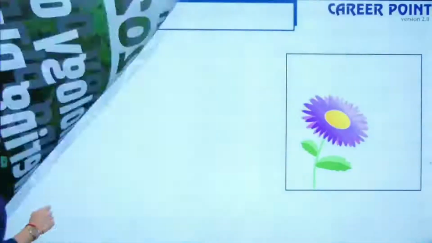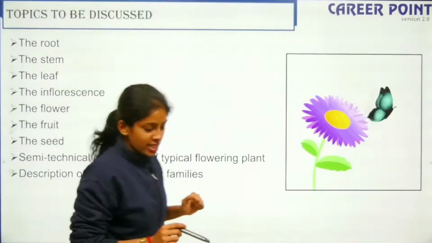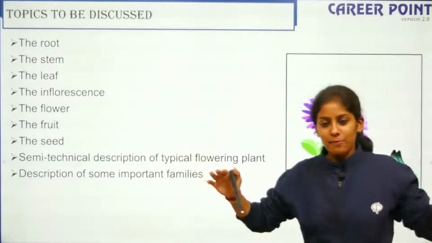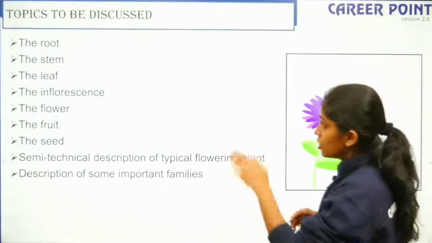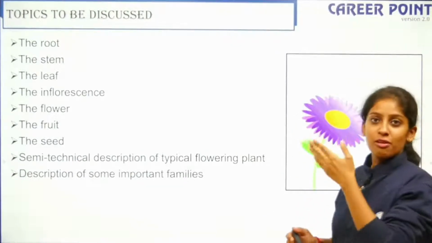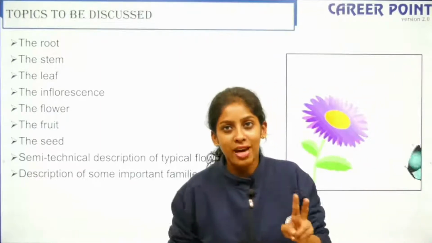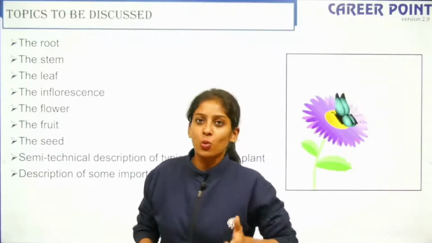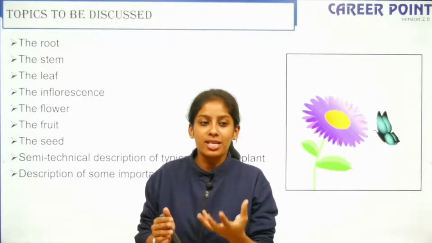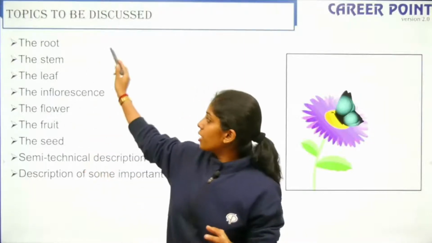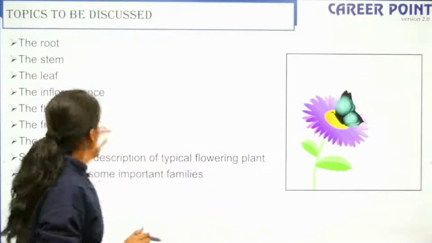If you remember, this morphology is one of your enemies, right? Yes, because it has a lot of examples and it's a very huge chapter which you cannot finish in one go, which you cannot remember. So you have the root, stem, leaf, inflorescence, flower, fruit, seed, the description, and then the families. You should remember a plant is divided into two parts: the vegetative part and the reproductive part. The vegetative part is the root, stem, and leaf, and the reproductive part is the flower. First of all, we'll be talking about the vegetative part and then the reproductive part. That is how this entire chapter is divided.